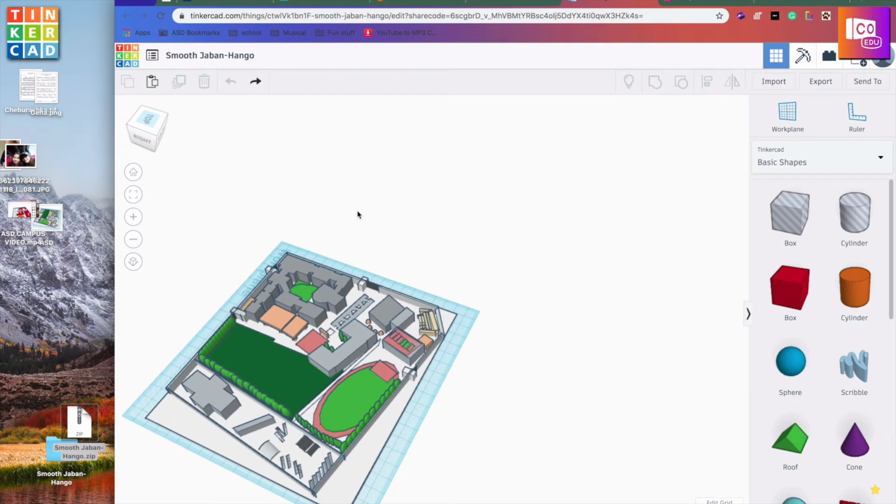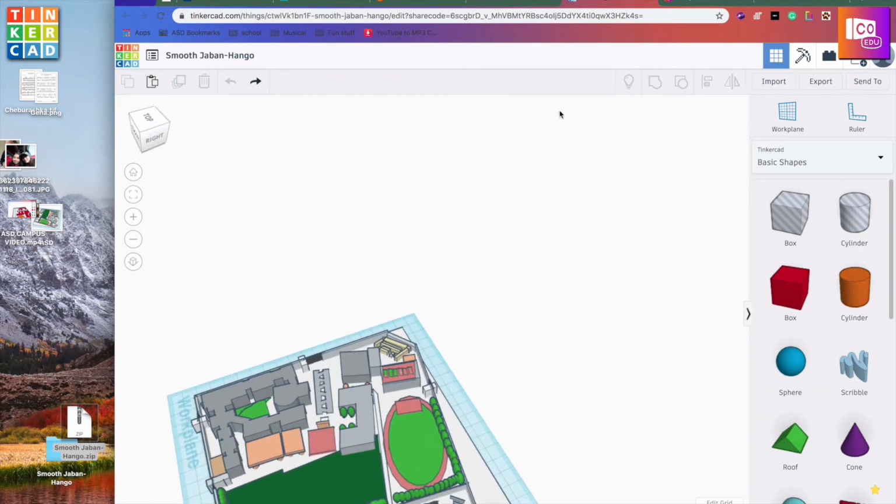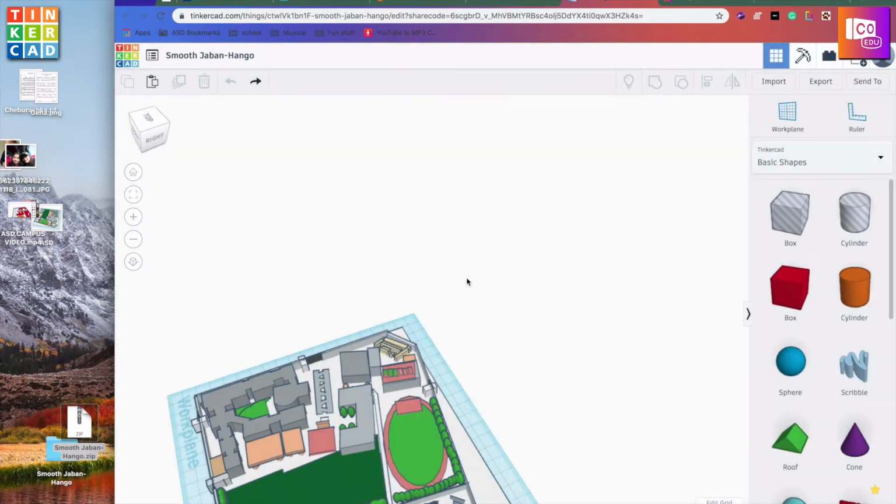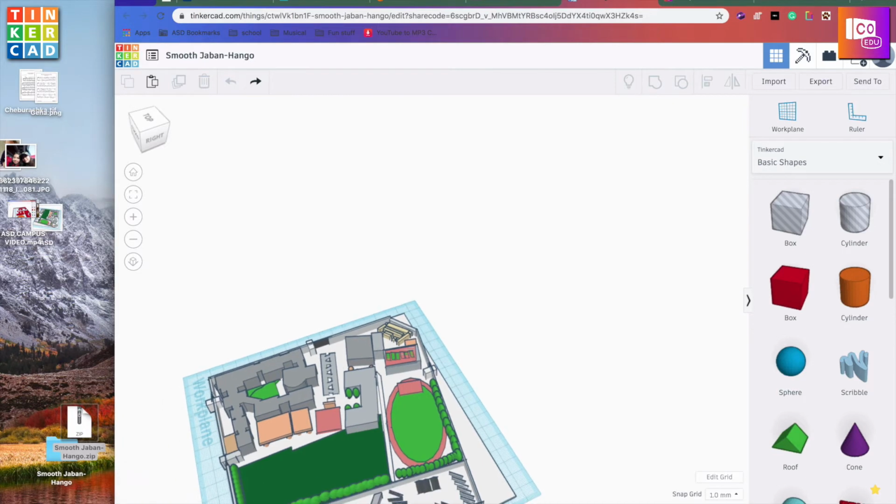To begin with, you're on Tinkercad and you have your 3D model. You go to Export on the top right corner and you click the OBJ file. That's going to load at the bottom of the website. You can click and drag it to the screen once it's finished.